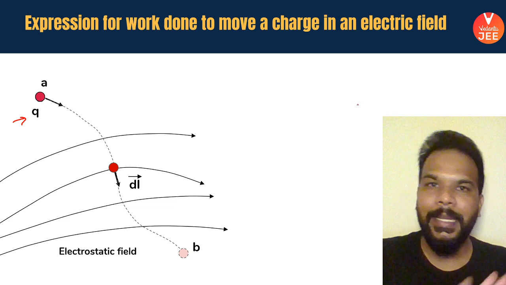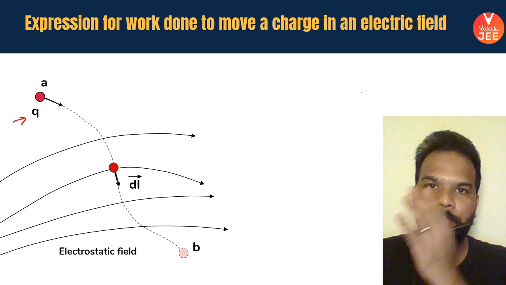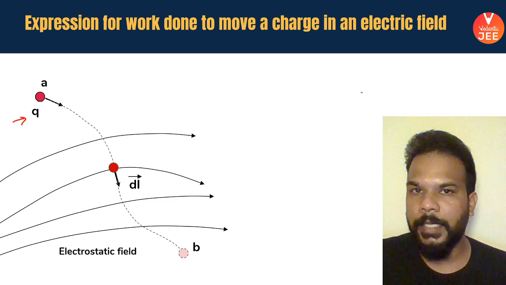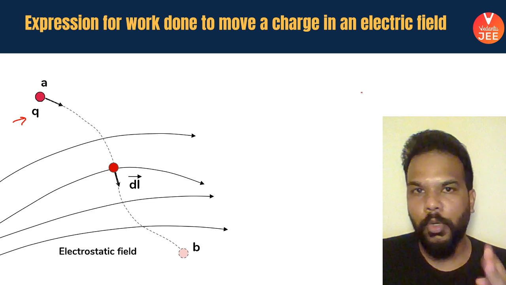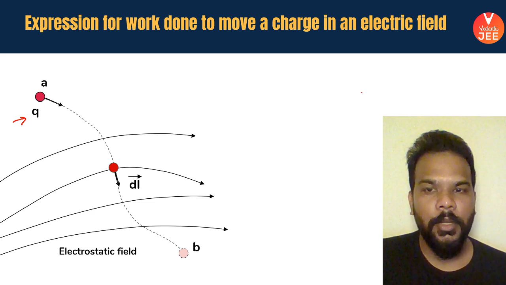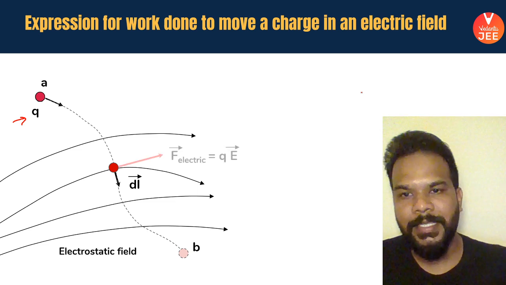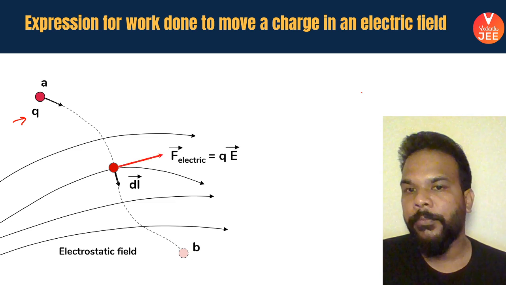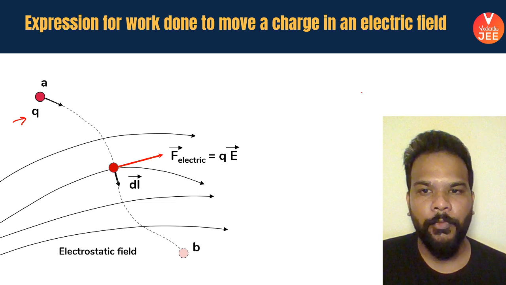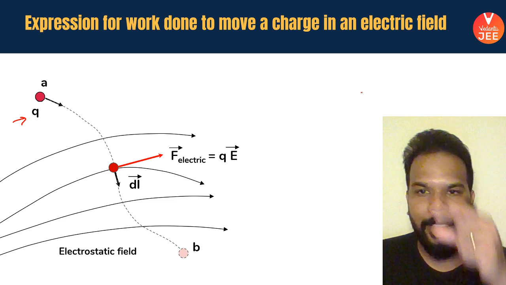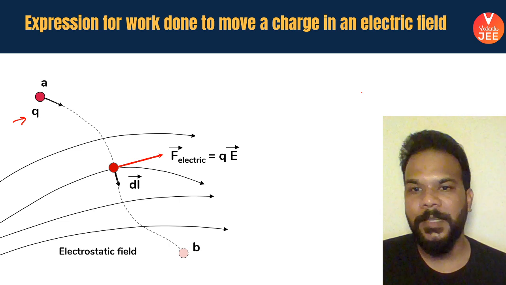So you cannot directly calculate the work done by writing force into displacement into cos theta. Because the electric field is non uniform, and the angle between force and displacement is not going to be constant. So consider dividing the entire path into small displacements dl.